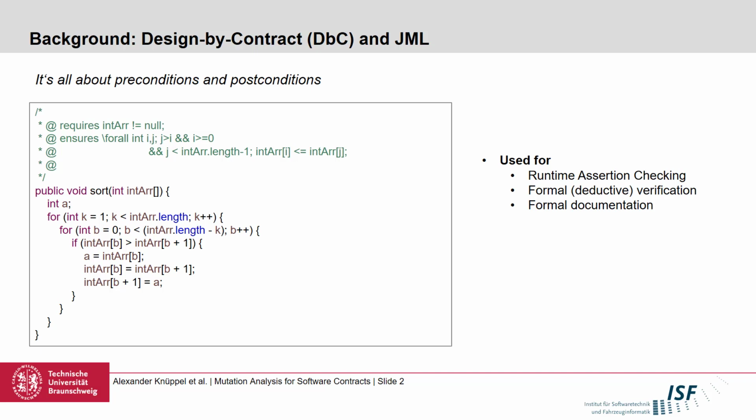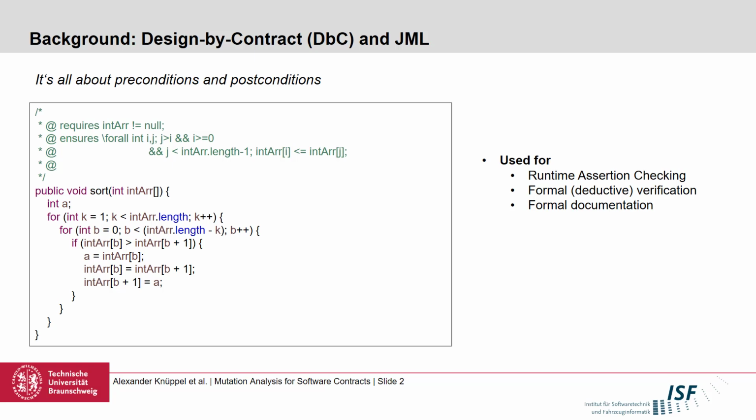If we think about object-oriented code and methods, contracts make the intended behavior of these methods explicit by using a formal language that is based on some kind of first-order logic. For instance, in this Java example, we have a sorting method, and by using JML, the Java Modeling Language that enables us to define a contract for that method, we can directly annotate in the code assumptions we have about this method and the properties it should fulfill.